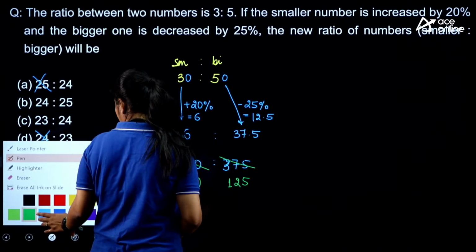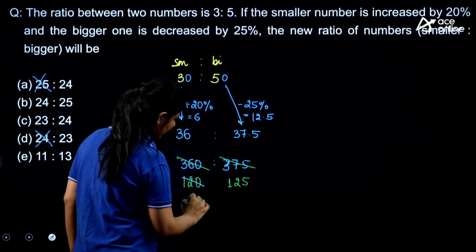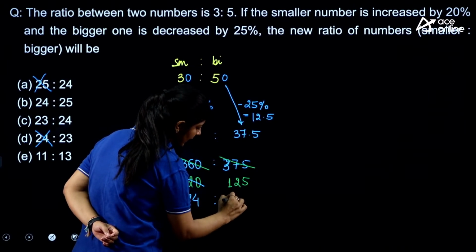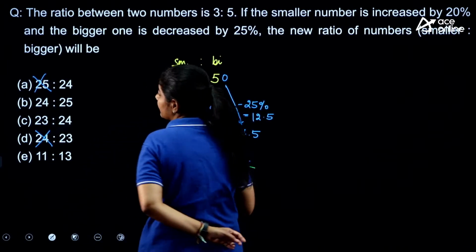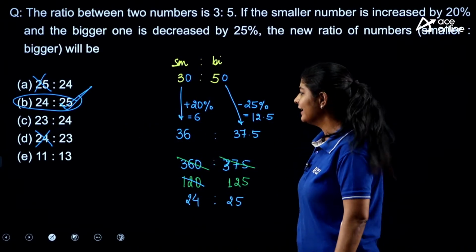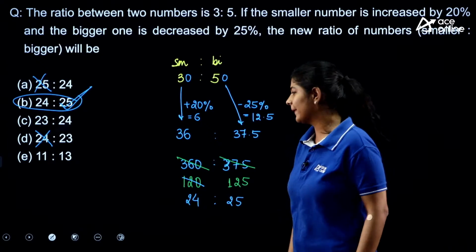Now with the help of 5 we can again eliminate it. Here we are getting 24 and here we are getting 25. That means option number B is the correct one. Again, it's a very simple one. Next.